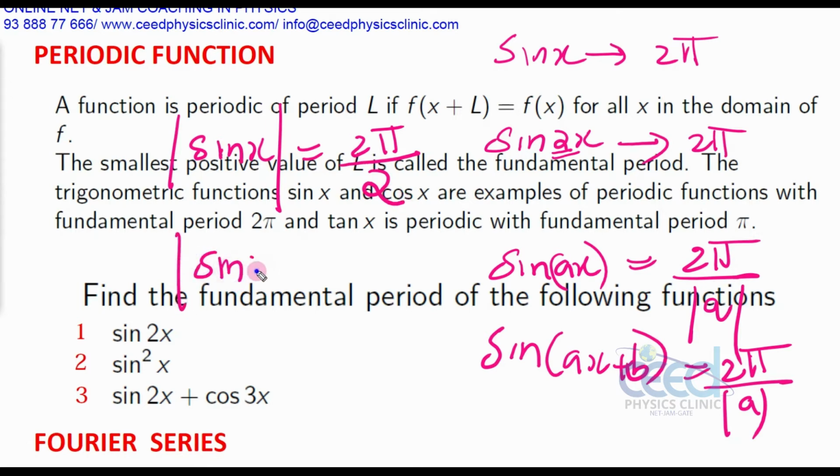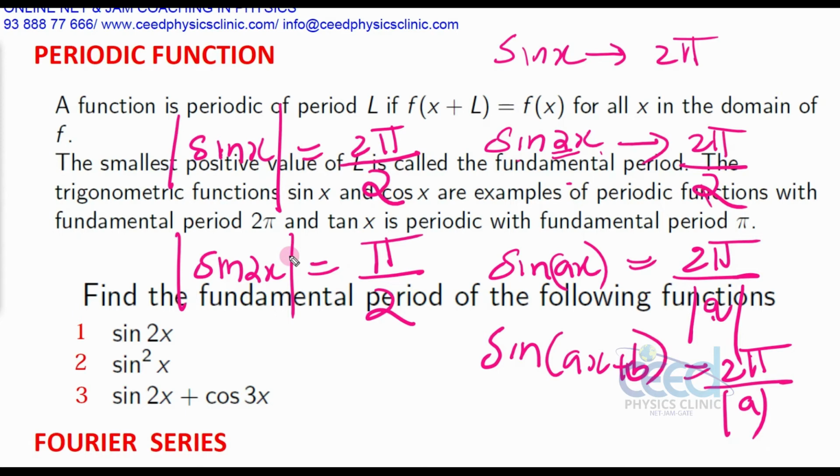Here, what is the time period of sin 2x? The sin 2x time period is 2 pi divided by mod a. The sin x time period is 2 pi, then the sin 2x time period is 2 pi by 2. So that 2 cancels. So the sin 2x time period is pi, and you have to divide by 2 because of this mod. So this is the method to find the time period of a mod function.